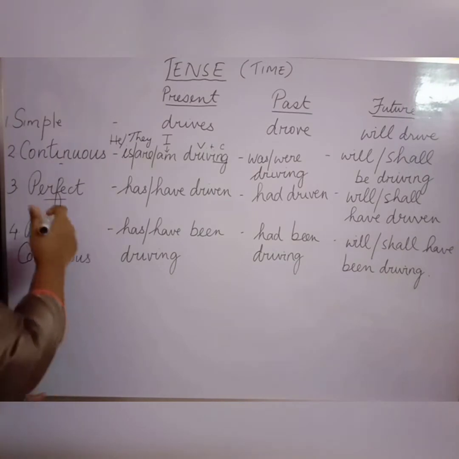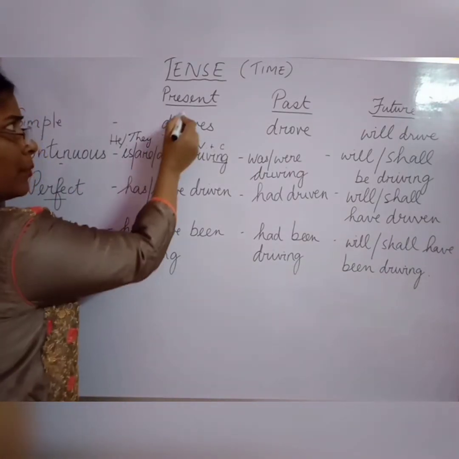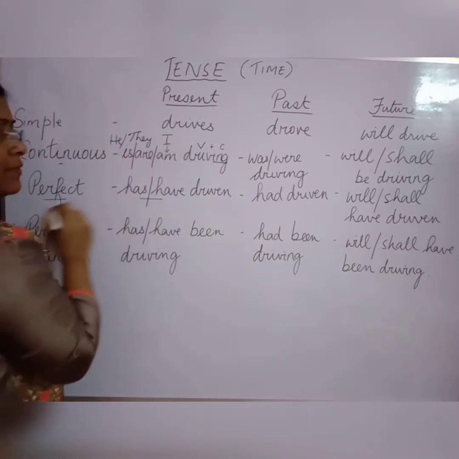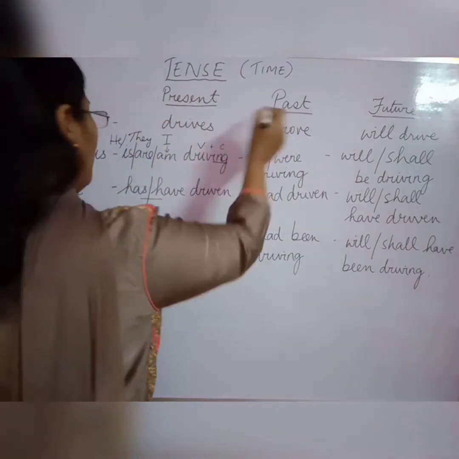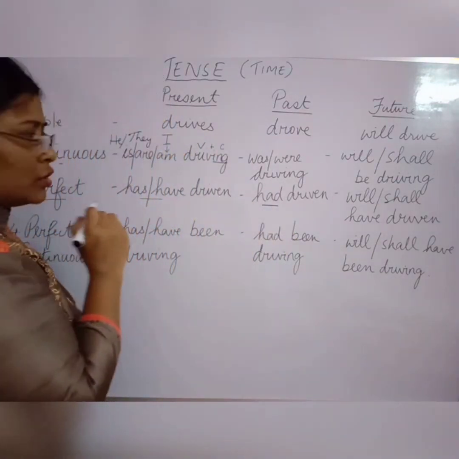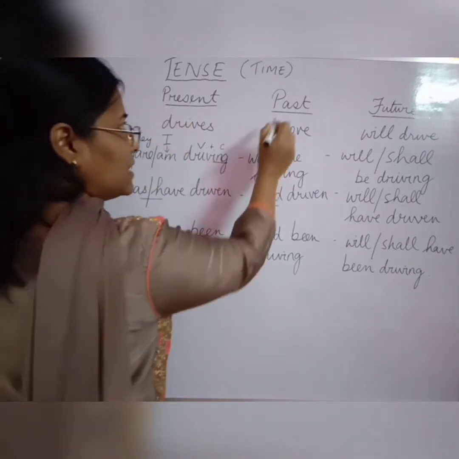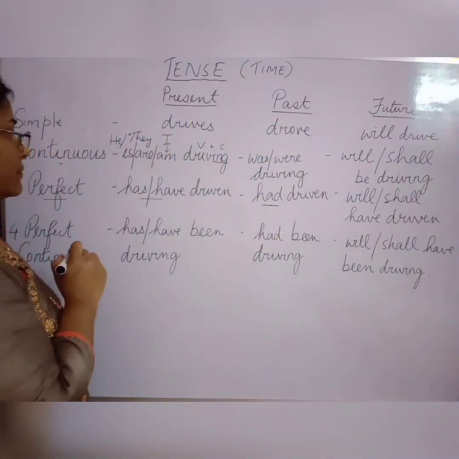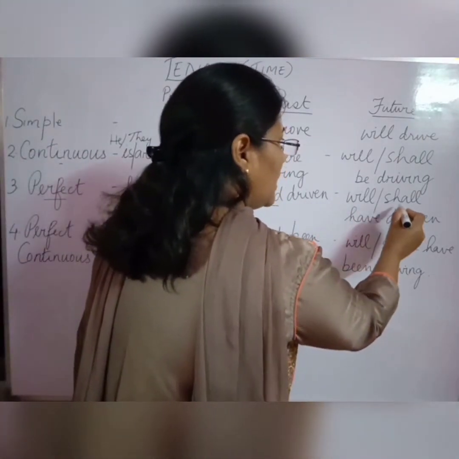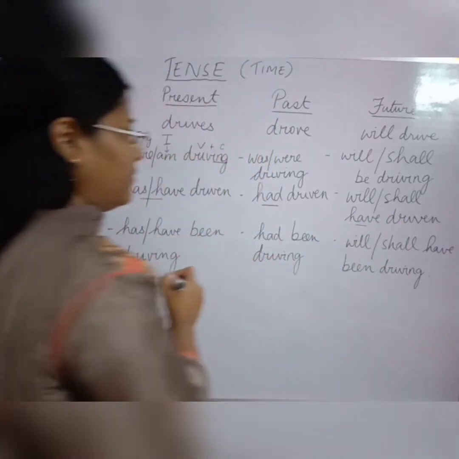So, in present perfect tense, we use has, have. In past perfect tense, we use had. So just remember this, has and have is for present and had is for past perfect. And for future, we use will or shall have.